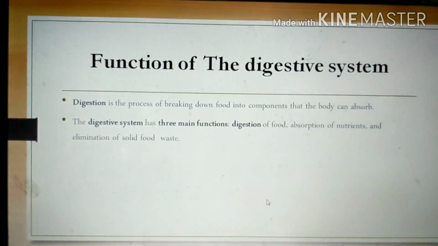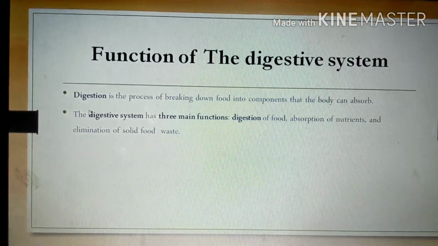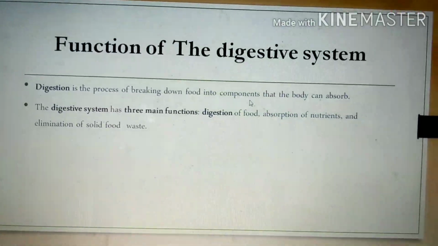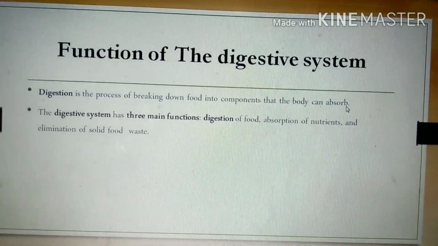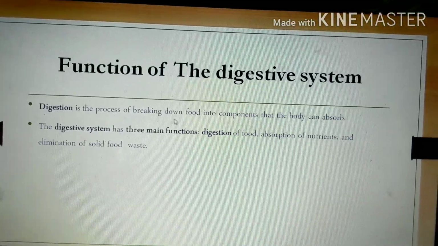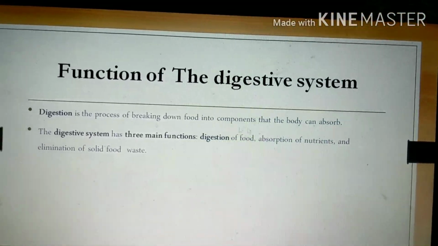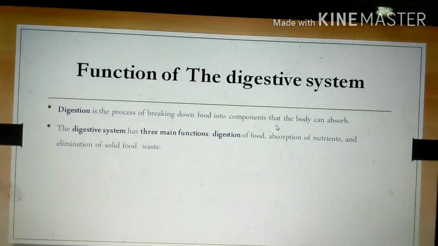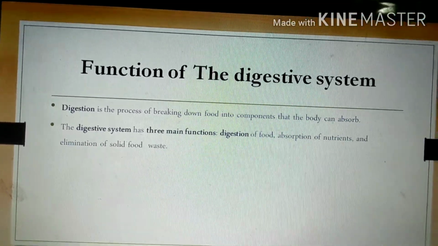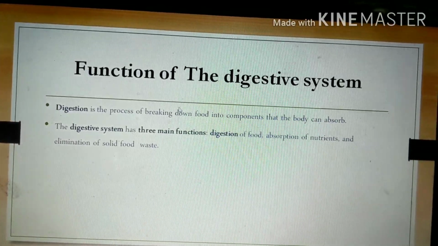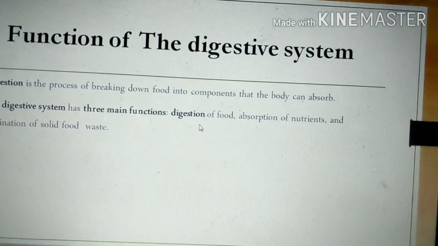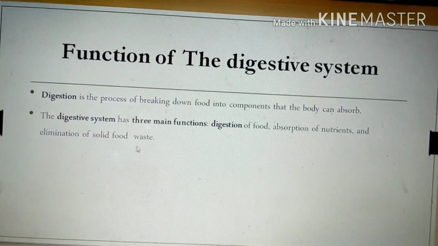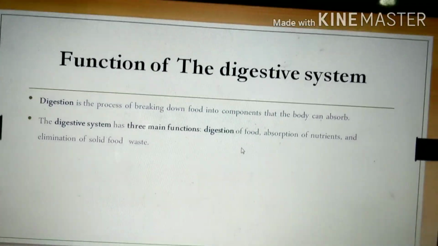Next one, function of the digestive system. Digestion is the process of breaking down food into components that the body can absorb. This is the main function of the digestive system, to break down the food so that the body can absorb it quickly. The digestive system has three main functions: digestion of food, absorption of nutrients and elimination of solid food waste.